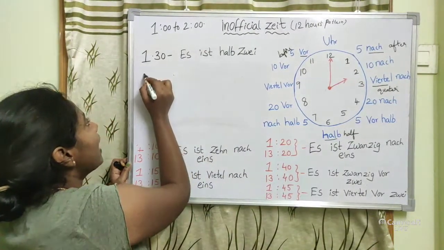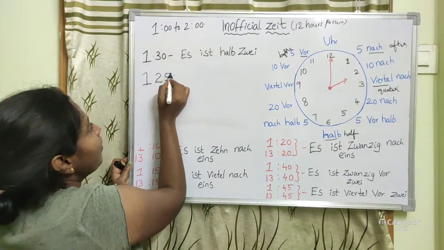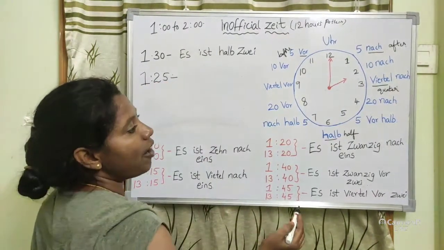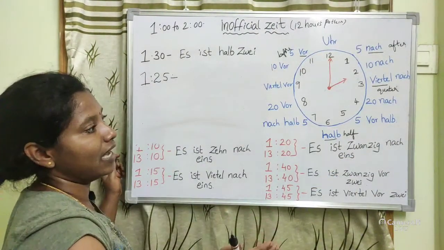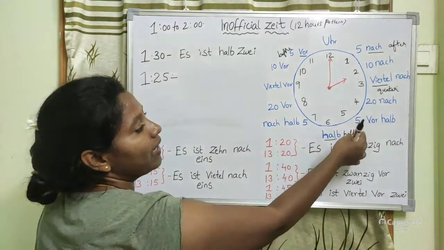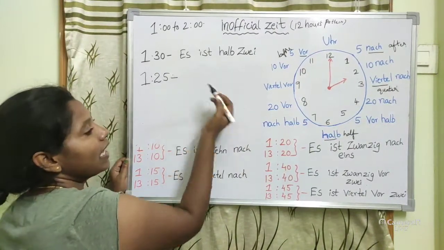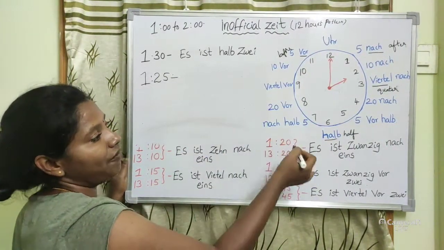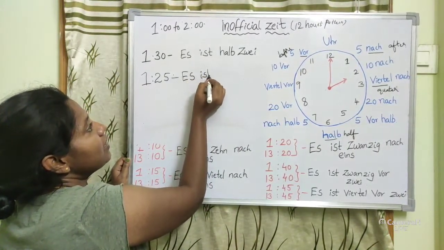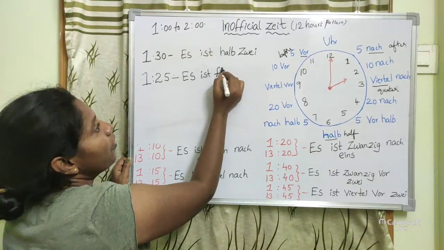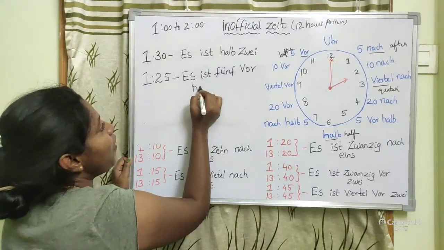Okay? So next one is, if this is 1:25, that time we should use vor, means 5 minutes are there to complete the 1:30. In this way you are saying. So 5 minutes are there to complete the half an hour. So es ist 5 vor halb 2.